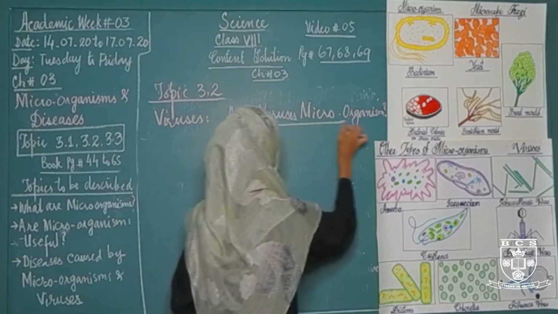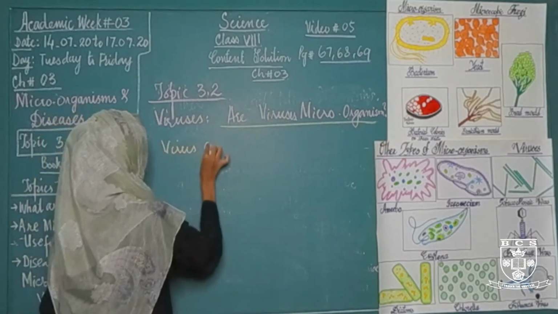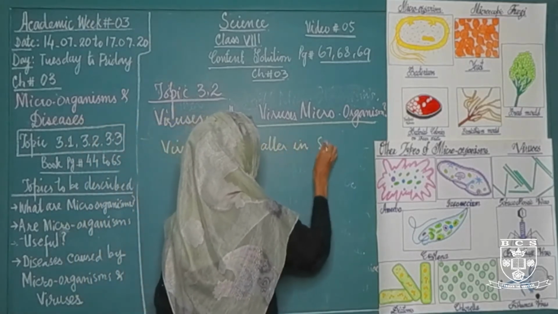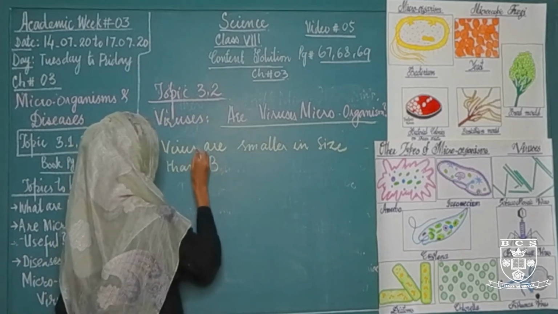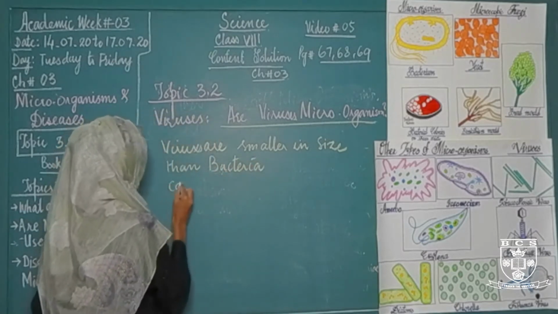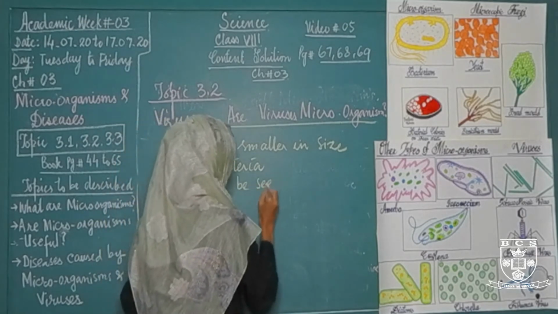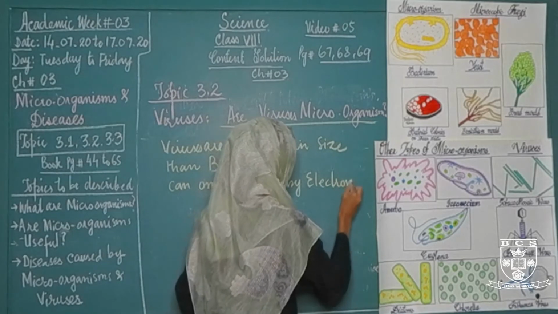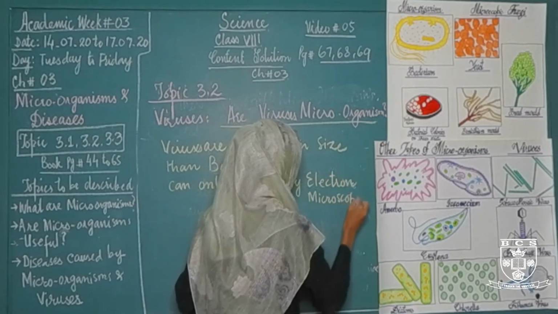Through this discovery it is clear that viruses are smaller in size than bacteria and can only be seen by electron microscope.